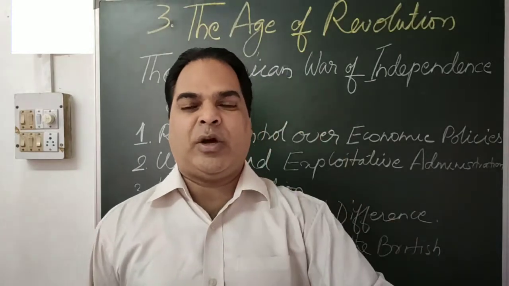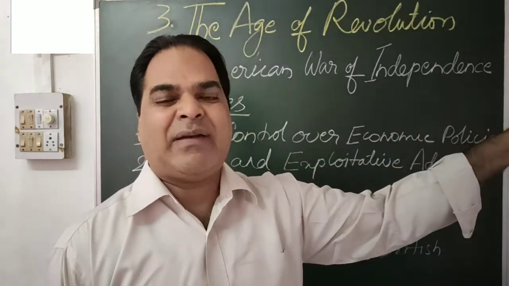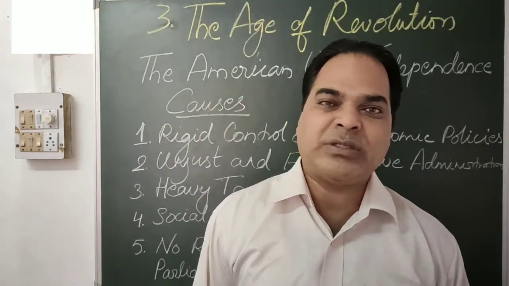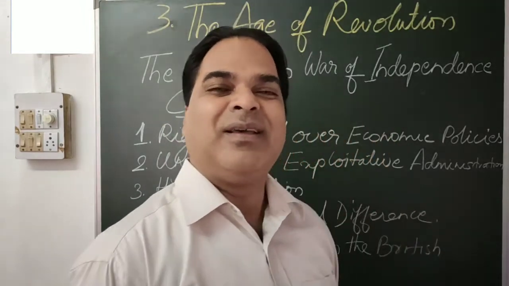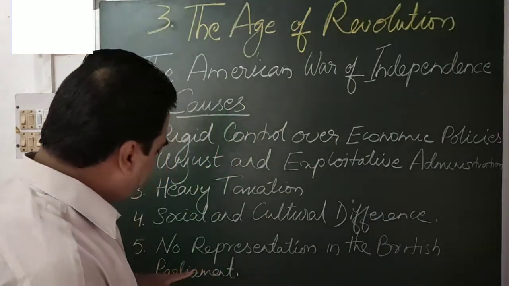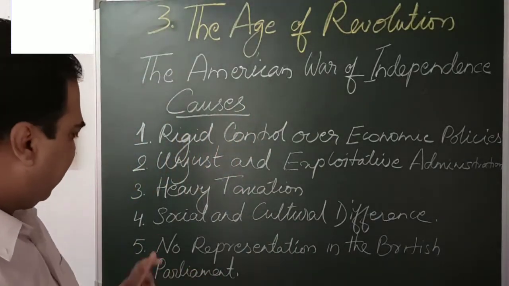So the people of the 13 colonies believed that the British don't have the right to impose taxes on the colonies, because our representation is not there in the British Parliament. Hope you all are understanding it, my dear children. Now the next one you can see here. Okay, number 5 is over.